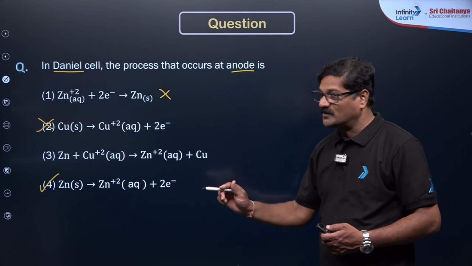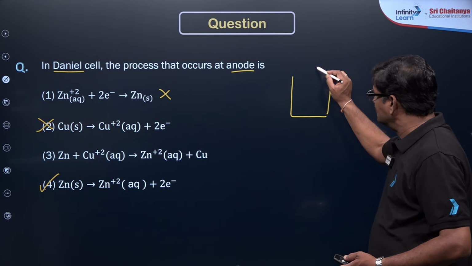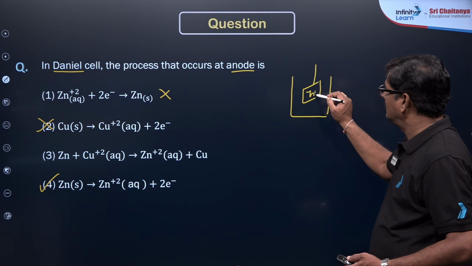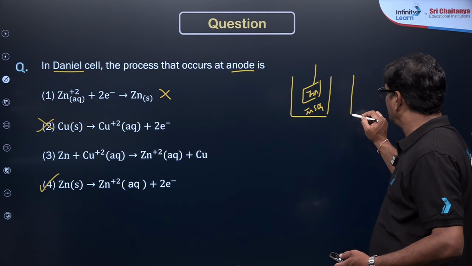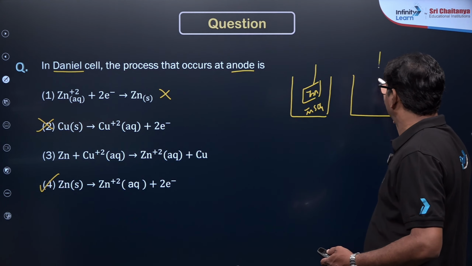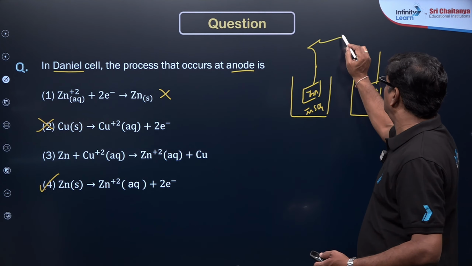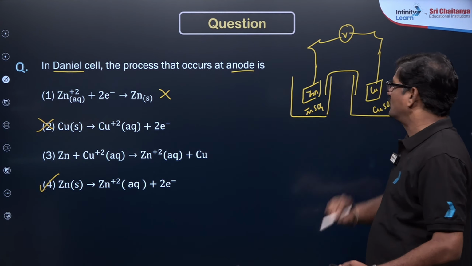So what exactly happens in the Daniel cell? Look, child: zinc metal and zinc sulfate, and you have a copper metal and copper sulfate, and these two are connected by using a voltmeter, and you have a salt bridge over here.